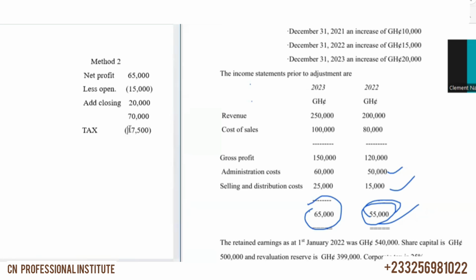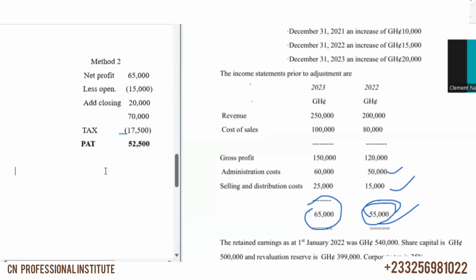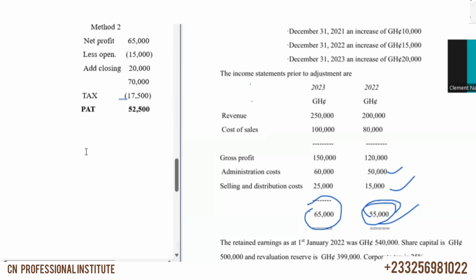So when we less it, we are going to have profit after tax of 52,500. So 52,500 is the profit after tax.